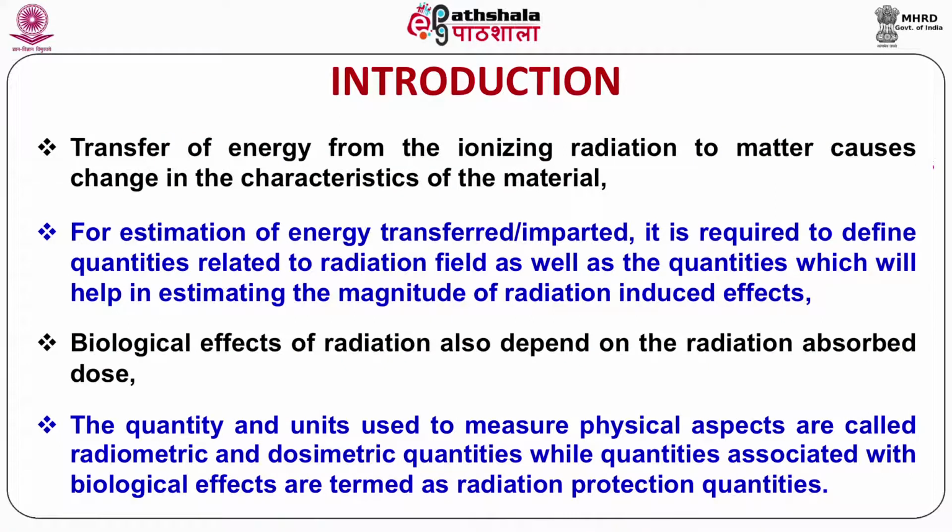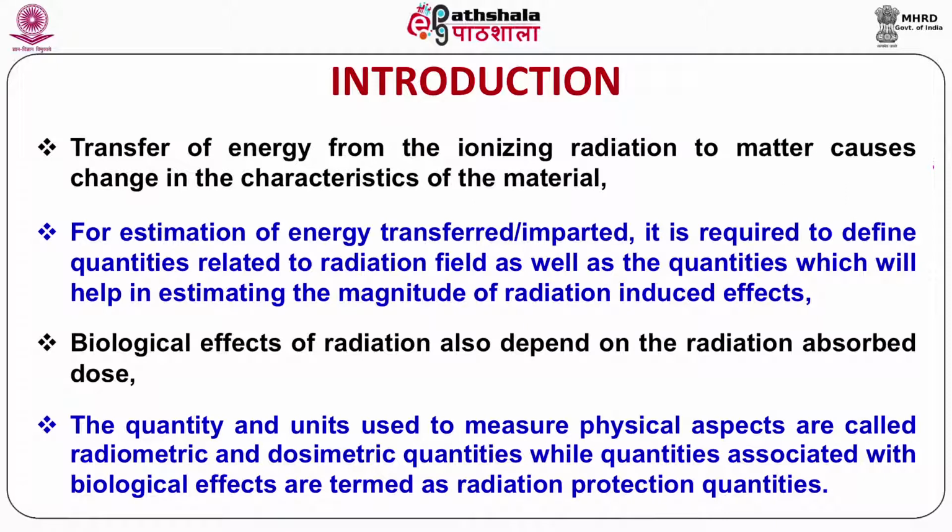For estimation of energy transferred or imparted, it is required to define quantities related to radiation field as well as the quantities which will help in estimating the magnitude of radiation induced effects. The biological effects of radiation also depend on the radiation absorbed dose.